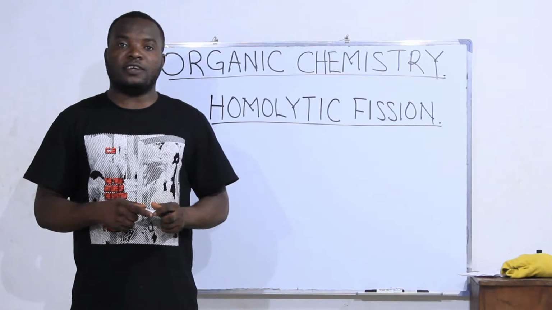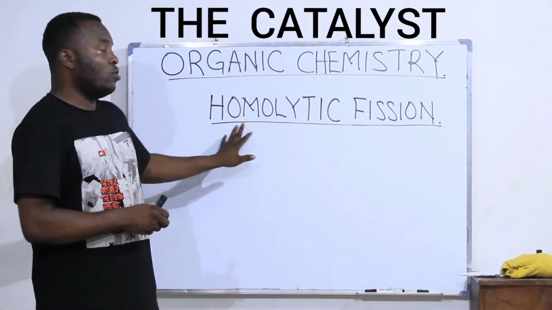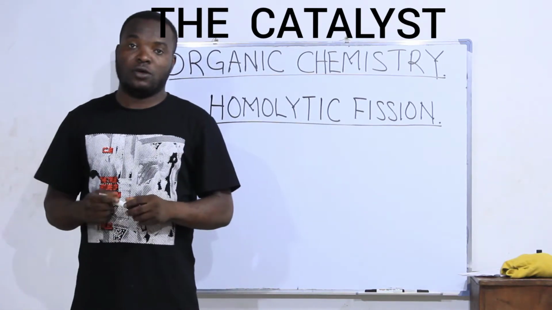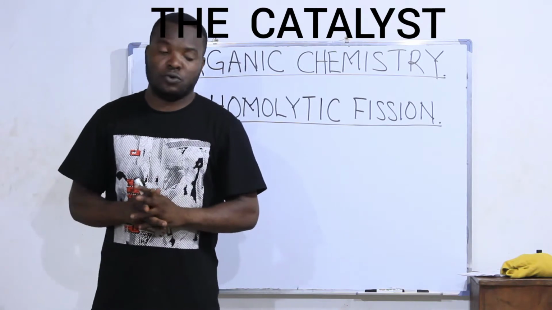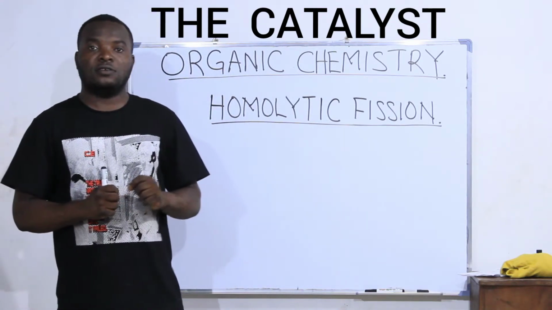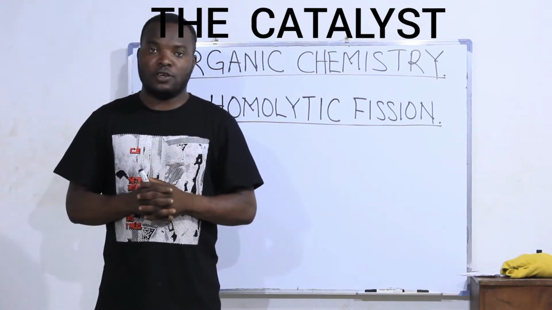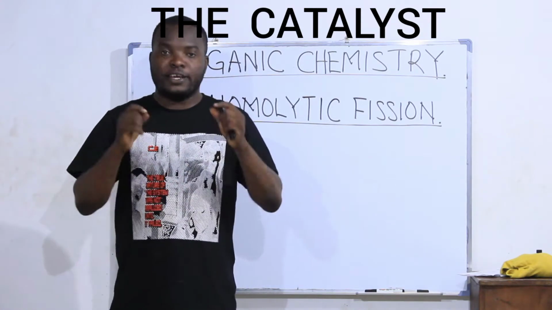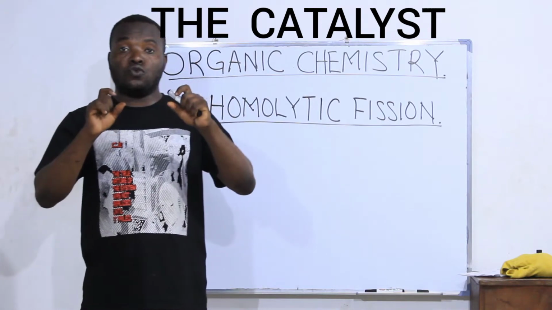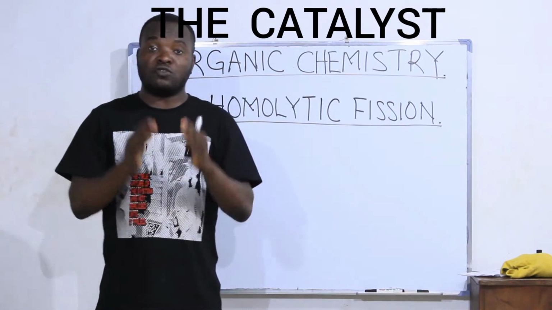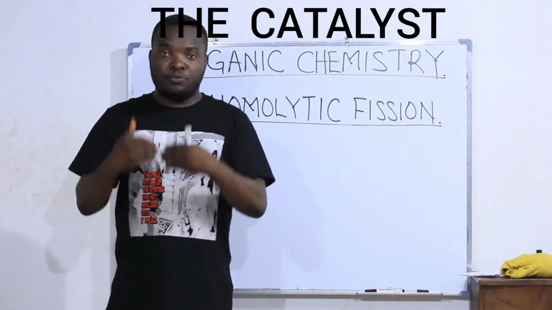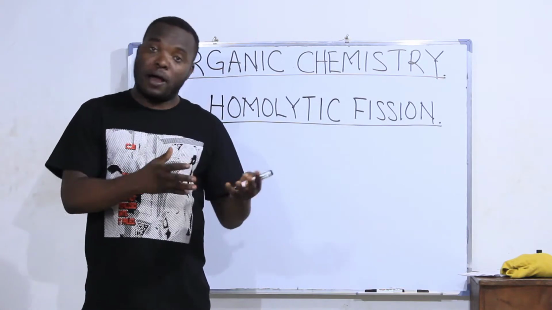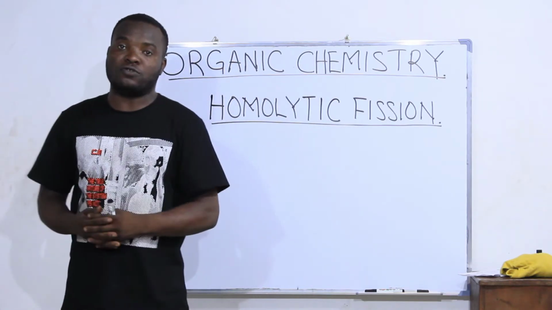Today we'll be looking at homolytic fission. Remember in the previous video, I explained bond breaking in organic chemistry, or in chemistry generally. And I told you that there are two types of bond breaking in organic compounds or in inorganic compounds.